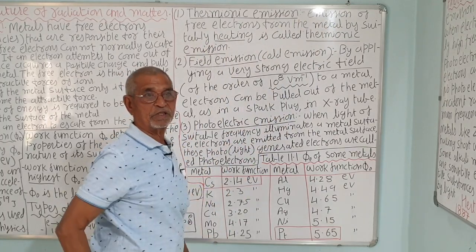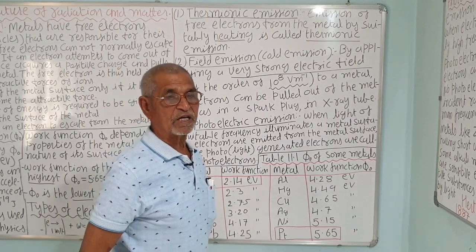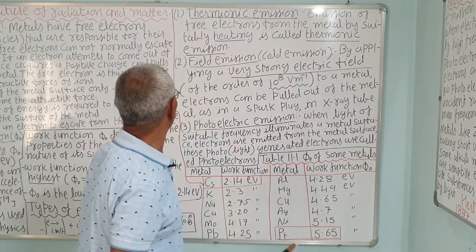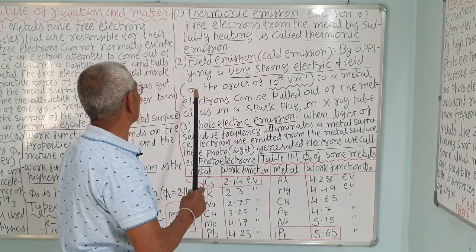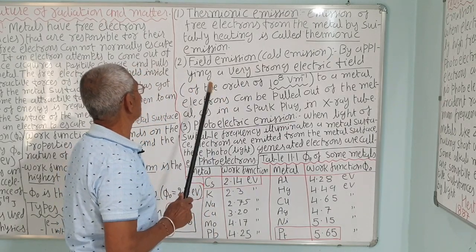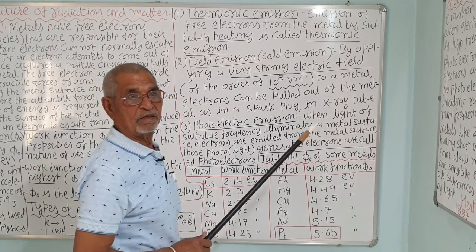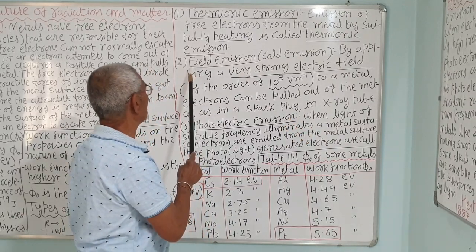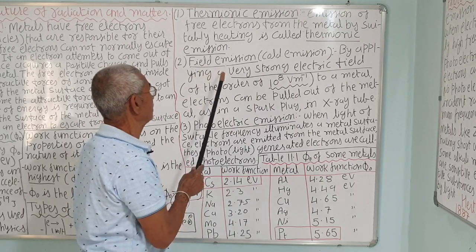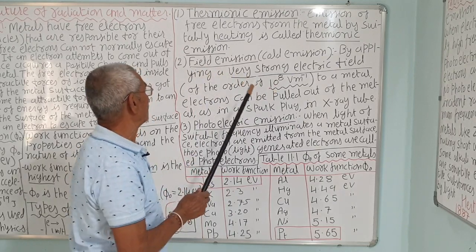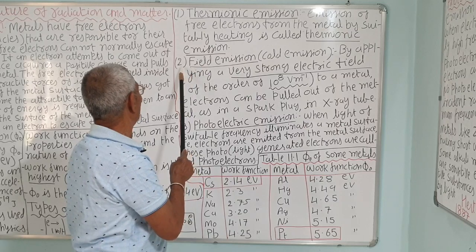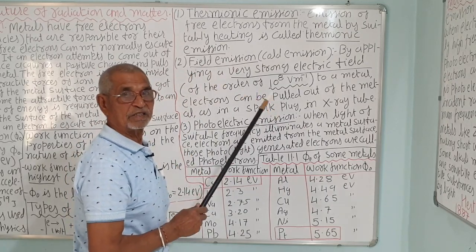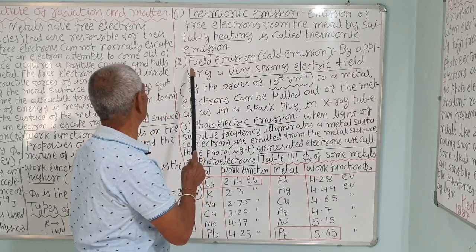This process is used in the thermionic valve, which is not in your course now, discarded, and we use the transistor and semiconductor diode. The valves were discarded due to their limitations: they are bulky, not durable, very costly, and need more power to operate in comparison with the transistor. We will see this in the semiconductor unit also.